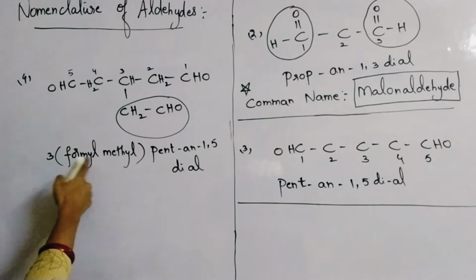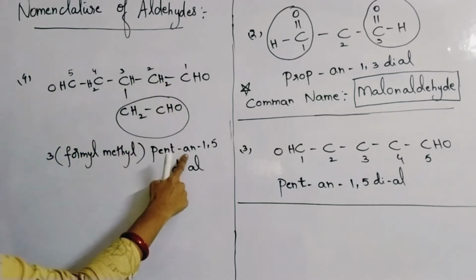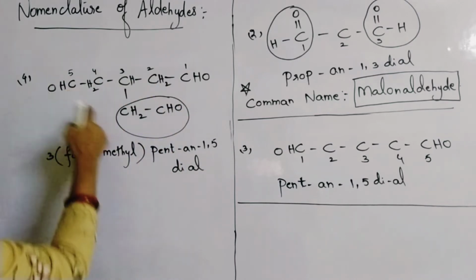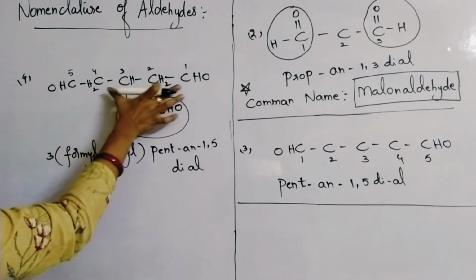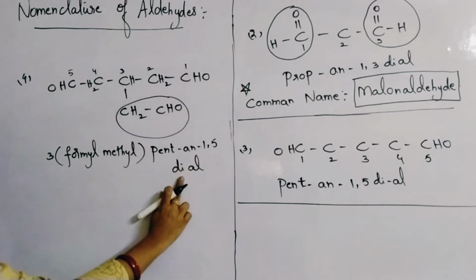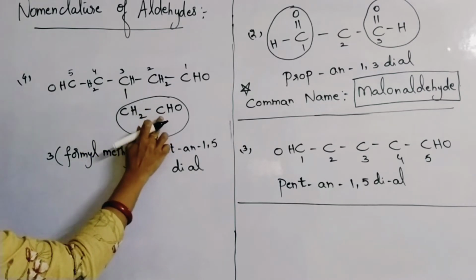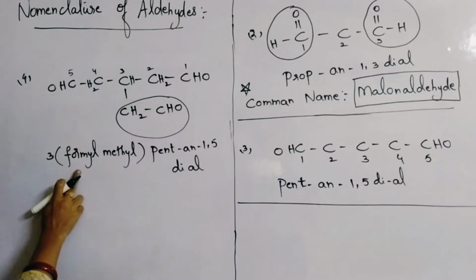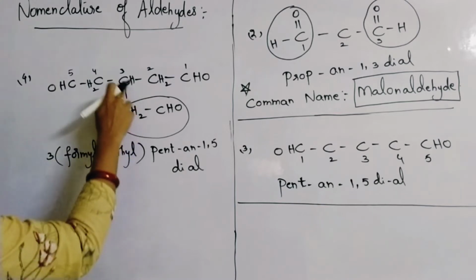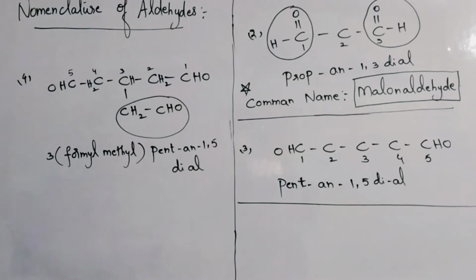Okay, 3-(formyl methyl). Root word is pent. All single bonds are there, so an. And in first and fifth positions you have aldehydes, which are directly attached to the carbon atoms in the parent chain. So you are writing it as dial. But this is not directly attached to the carbon atom of the parent chain. So you are treating it as substituent. So for substituents you will be giving prefix. So that's why 3-(formyl methyl)pentane-1,5-dial is the name of this compound. Please kindly note down.